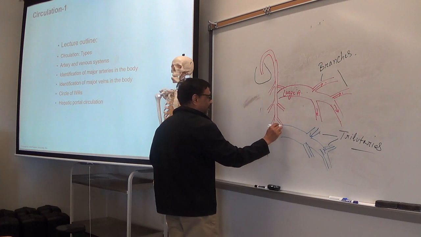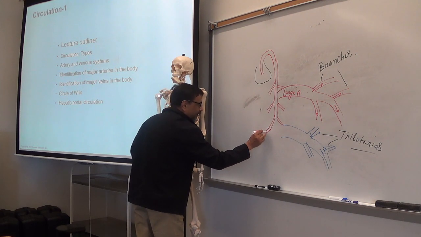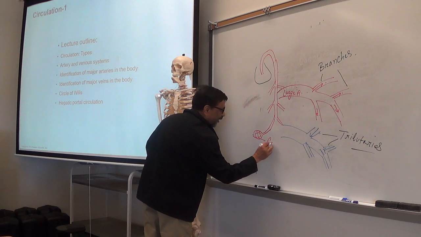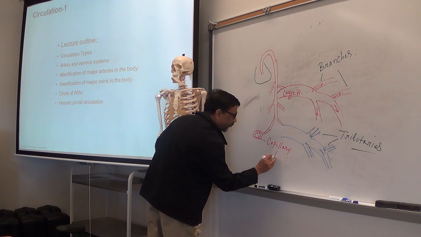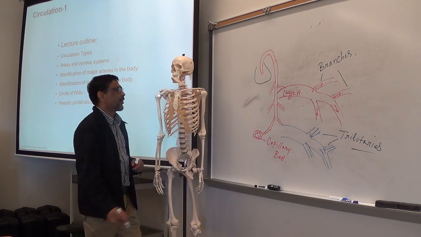Okay. Then, from the end of the arteries, capillaries start. So these are the capillaries. They form network. That is called capillary bed. Network of capillary.